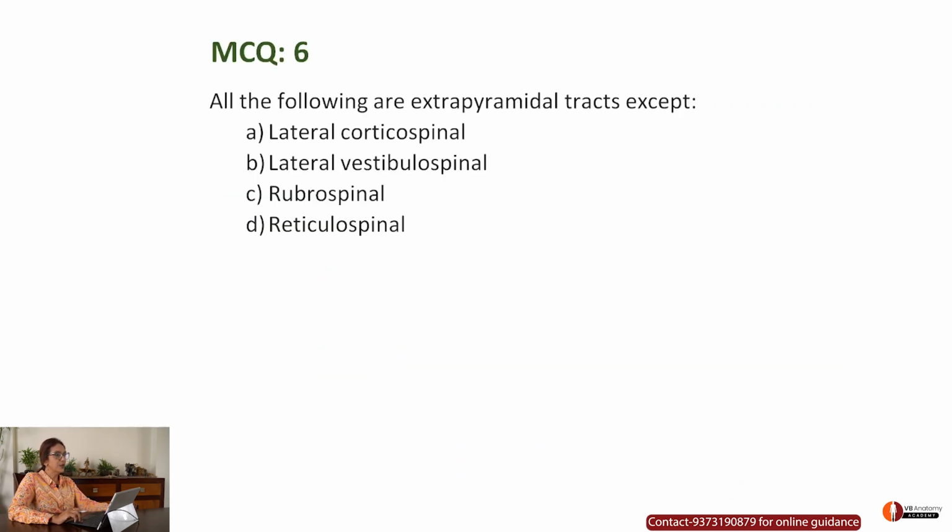This series also takes you through this MCQ: all the following are extrapyramidal except lateral corticospinal. I don't have to go beyond this because lateral corticospinal is a pyramidal tract, as it comes directly from the cortex. Cortico comes from the cortex. So that is the incorrect option.